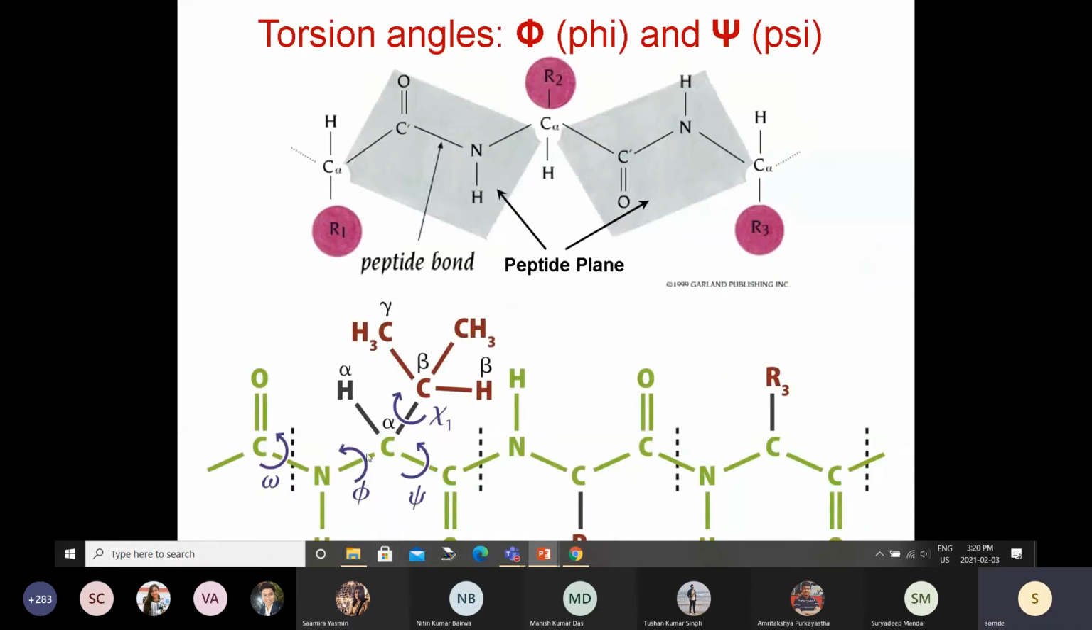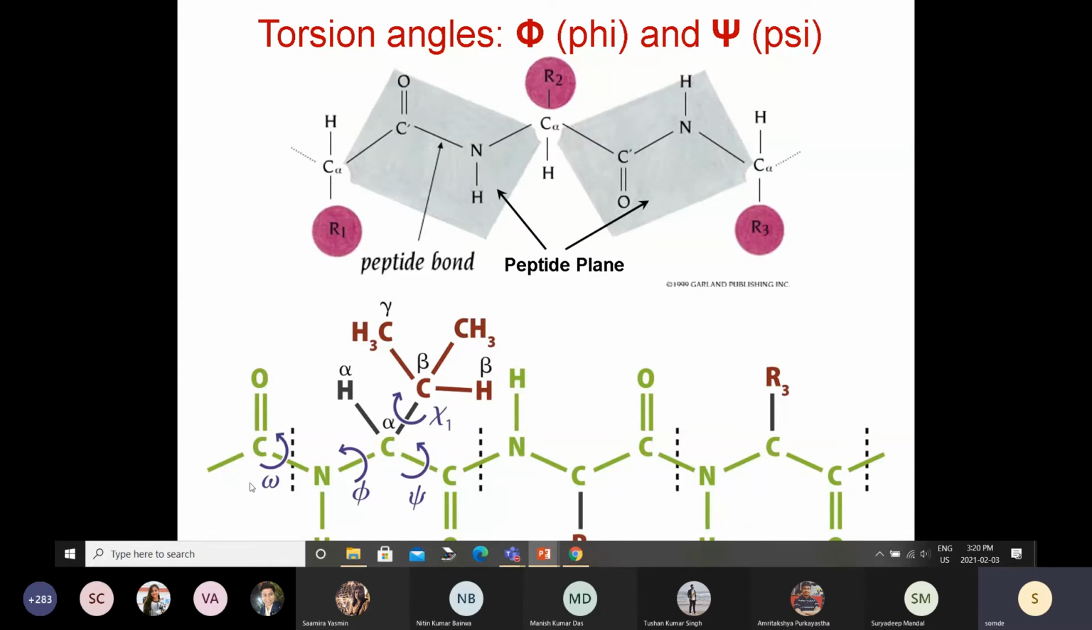But if you think of these bonds, the N–C alpha or the C alpha–carbonyl, there is no such restriction. So you can actually have free rotation about these bonds. So these 3 types of bonds, and the rotation about them, are given particular names.